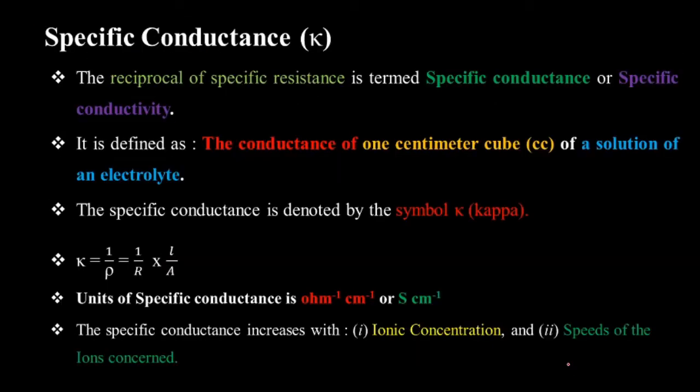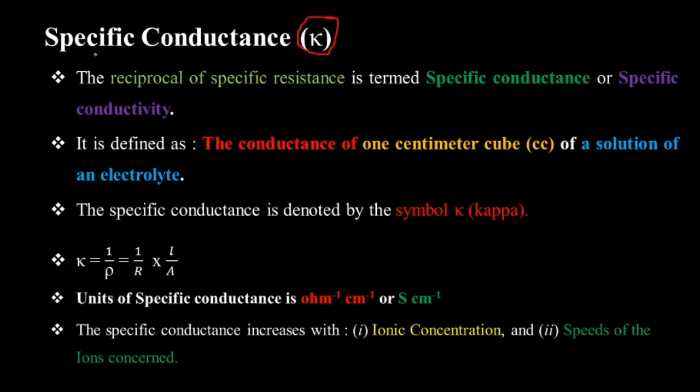Then we will move towards the specific conductance. This specific conductance is denoted by the sign K, or the symbol K. This is called kappa.